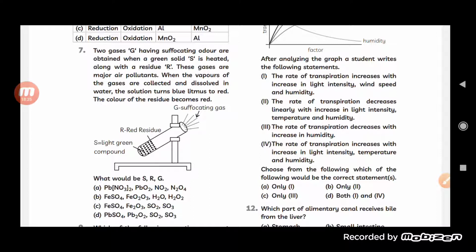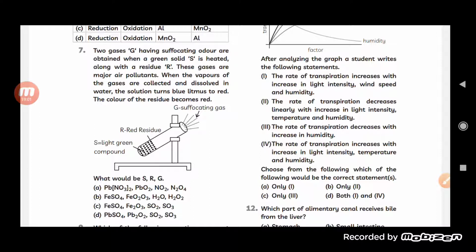SO2 and SO3 are formed. Yes, this is the correct one, because when we heat the FeSO4, ferrous sulfate, it is green in color. So when we heat it, two gases will evolve, that is sulfur dioxide and sulfur trioxide. Right? And a residue, that is R, Fe2O3, which is a reddish residue, will be left behind.